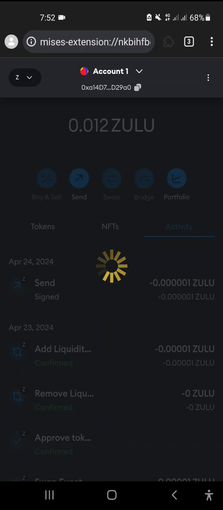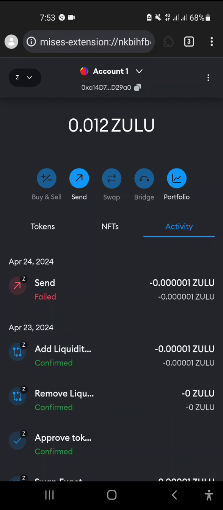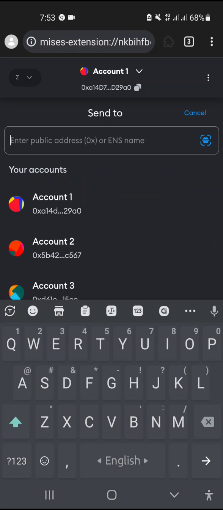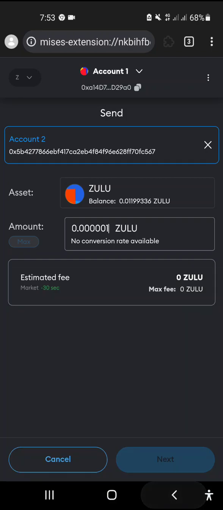The interesting thing here in crypto spaces is that there are a lot of people who don't know how to do a bridge or a swap, and you are learning that here. They even don't know how to send crypto from one account to another. So if it fails, no problem, that will still be counted. Just click on send, choose your account or paste your account there, put in whatever amount, just using their website, just using their network. That's it.